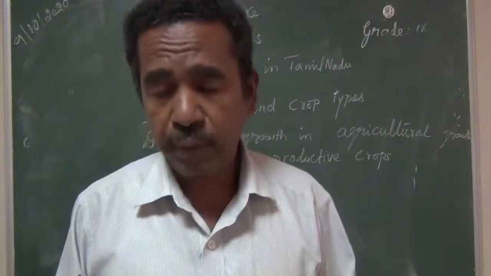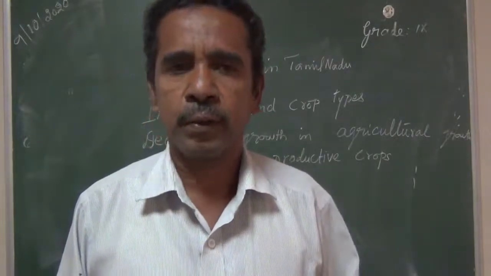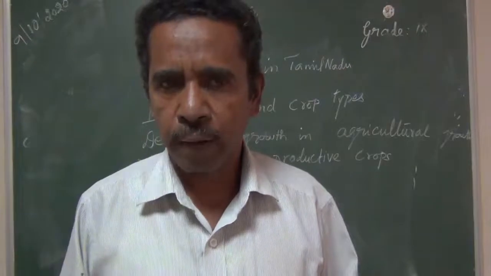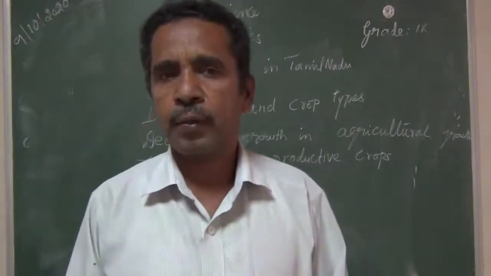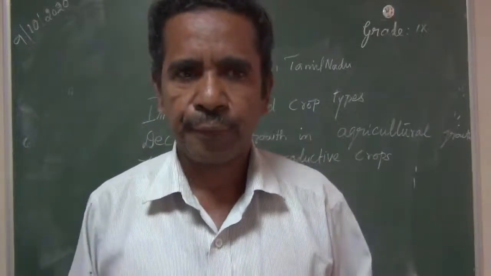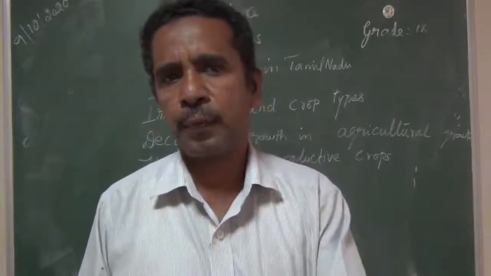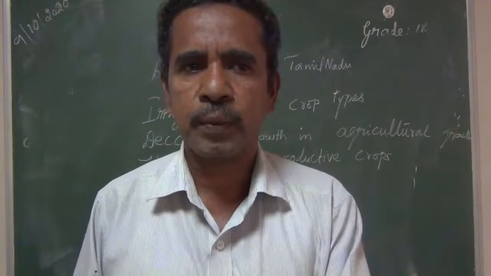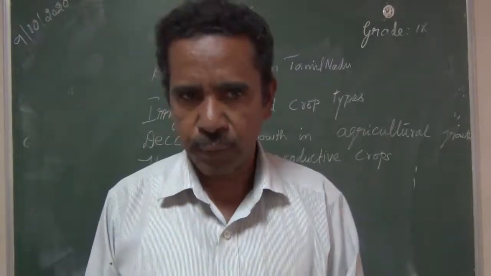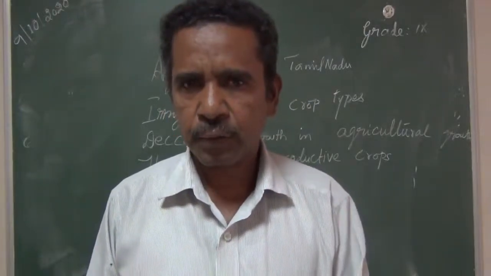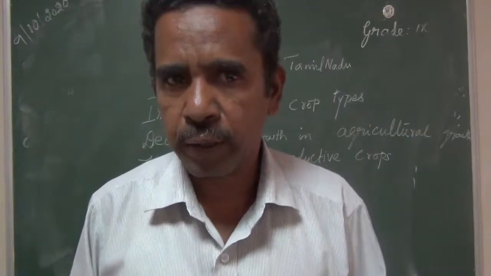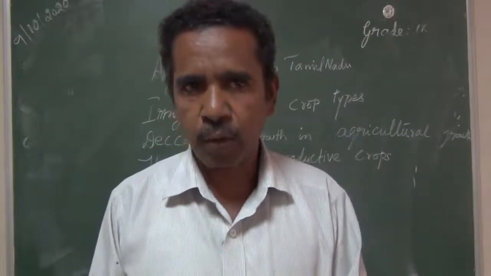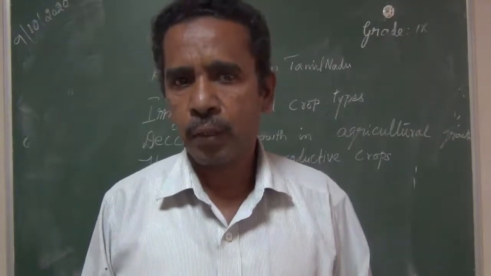Crop types: two types of crops, that is food crops and non-food crops. Food crops: the main food crop of South India, especially Tamil Nadu, is rice. So people grow more paddy. Tanjore is the rice bowl of Tamil Nadu.